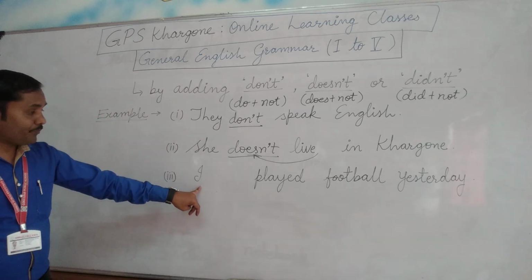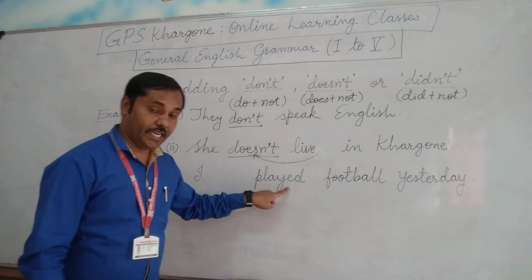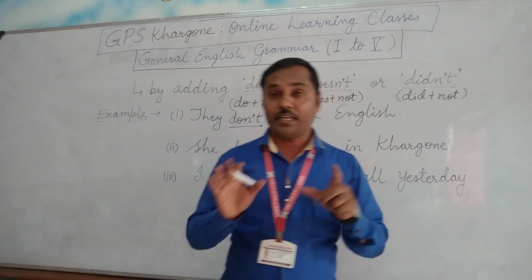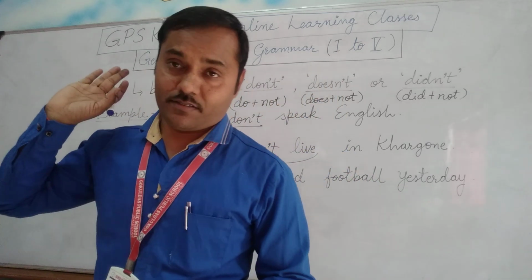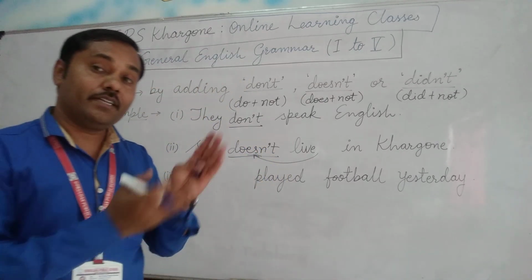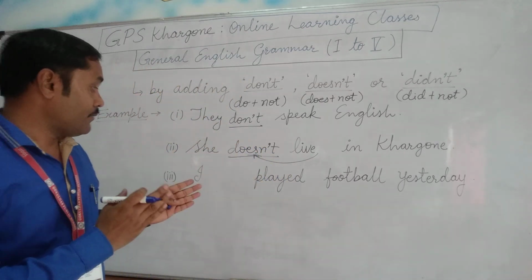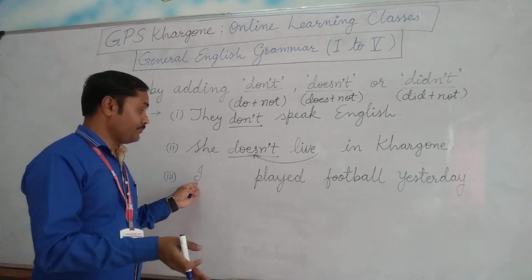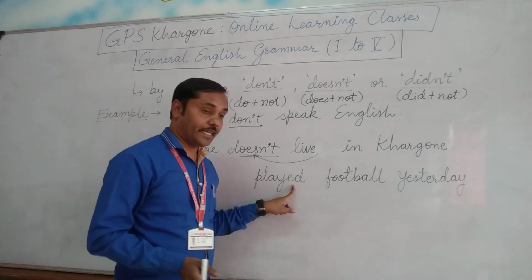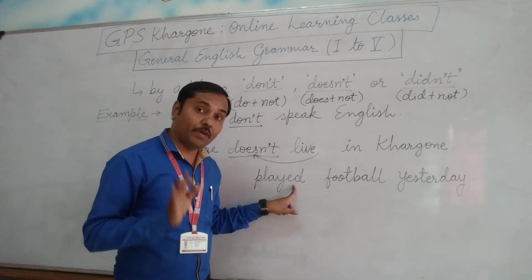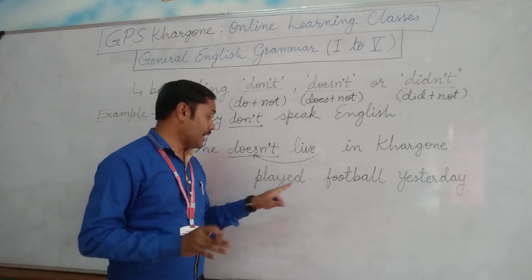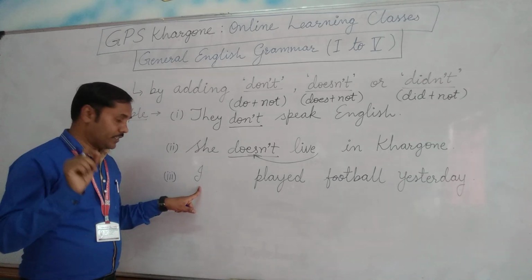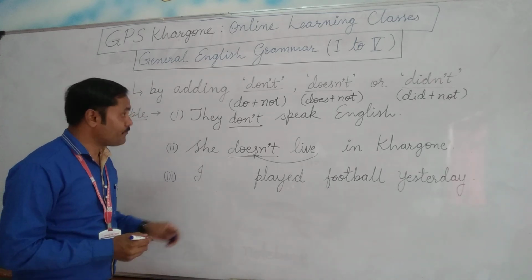Okay, the third one. I played football yesterday. Now I am talking about an event which happened in the past. If I am talking about past tense, which is already done, I use the second form of the verb, played. But when I make it negative, there are a few changes we have to make.